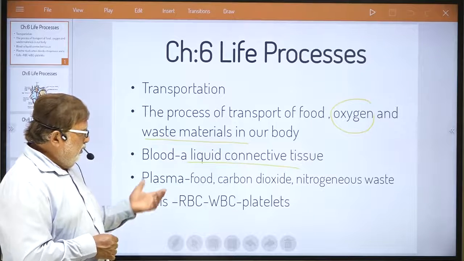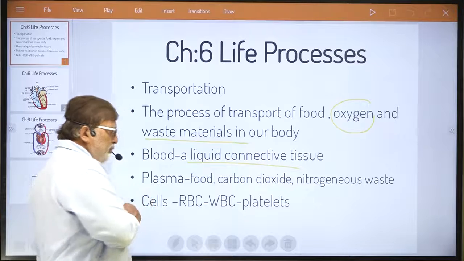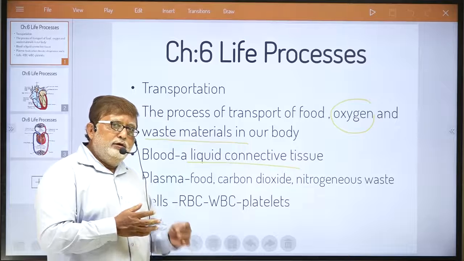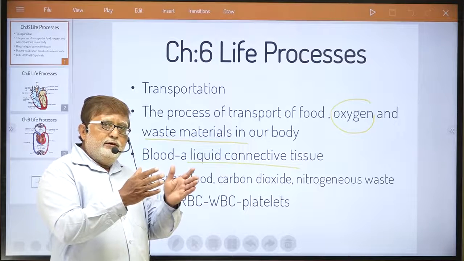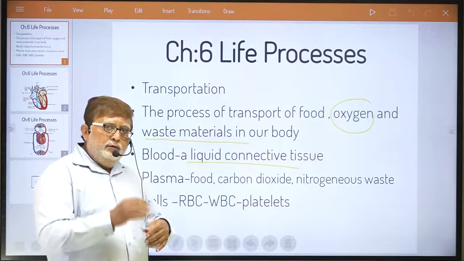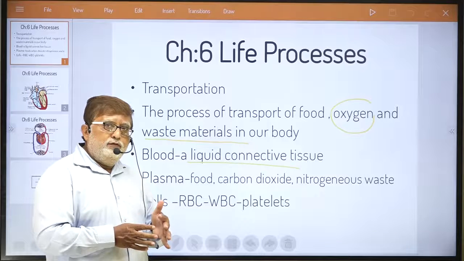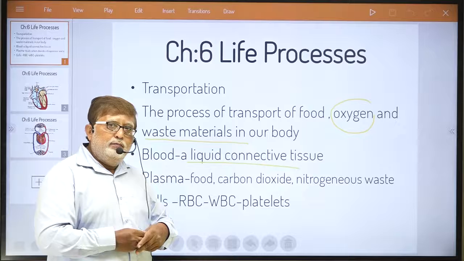Most of you know, dear student, the structure of blood. Blood is made up of a liquid matrix, that is blood plasma. In blood plasma there float RBC, WBC and blood platelets.